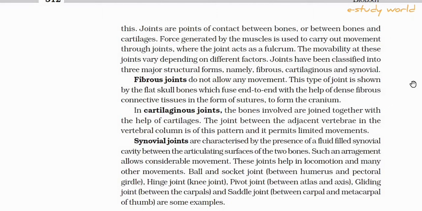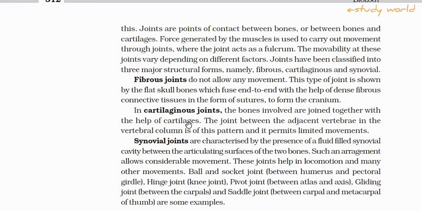Fibrous joints are found in the skull and pubic symphysis. बॉडी में दो जगह पाया जाता है, स्कल एंड pubic symphysis. The cranium is completely composed of fibrous joints. This is the end to end articulation of the bones by fibrous connective tissue, present in the form of sutures.